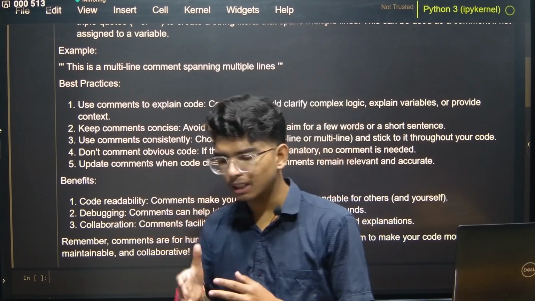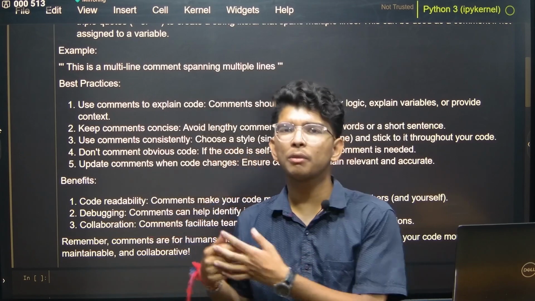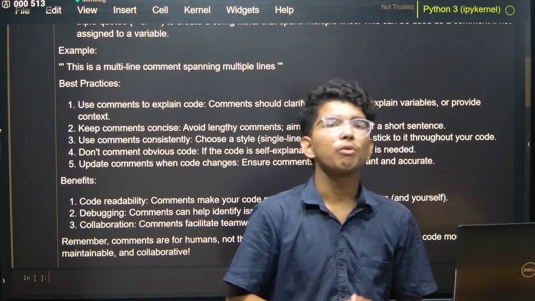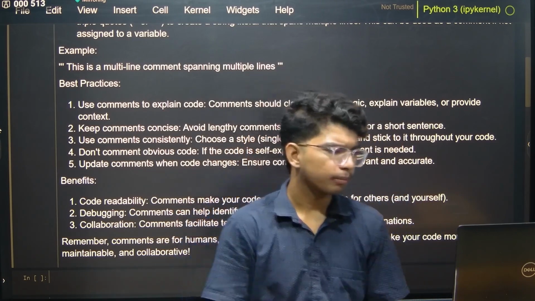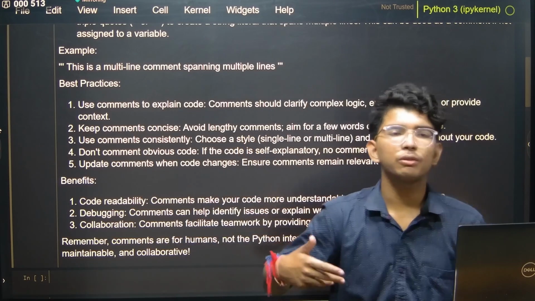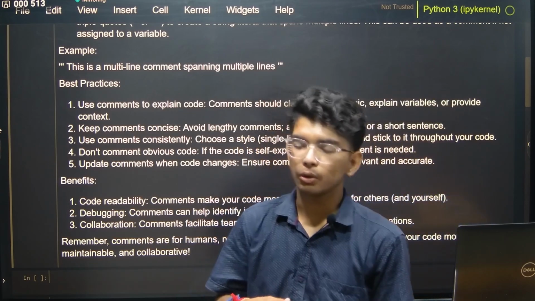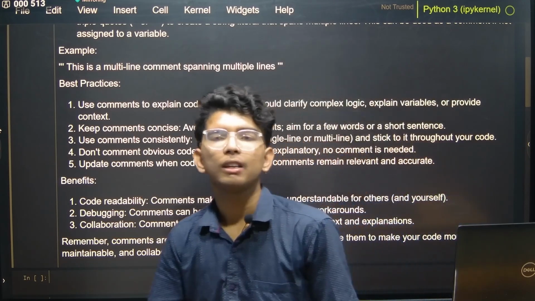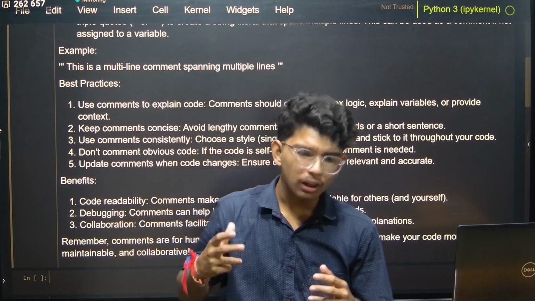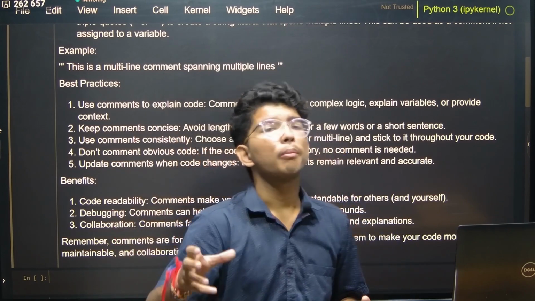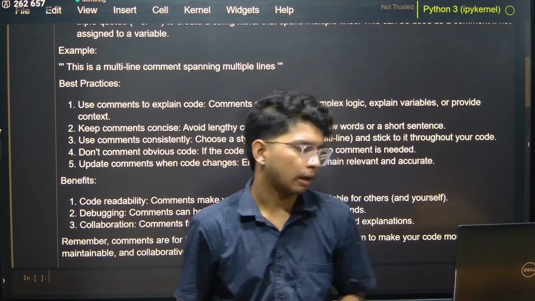If you are going to explain the print function, it will be a very obvious and common sense thing, which will not make a great impression on your client. Then update comments when code changes. If you do a lot of changes to your program or code, then you have to change the comment also to make it more suitable for that program, right?